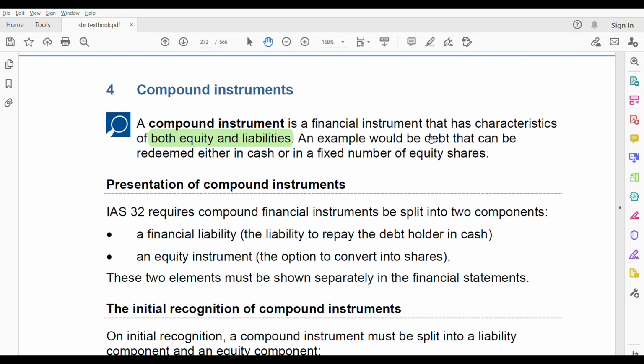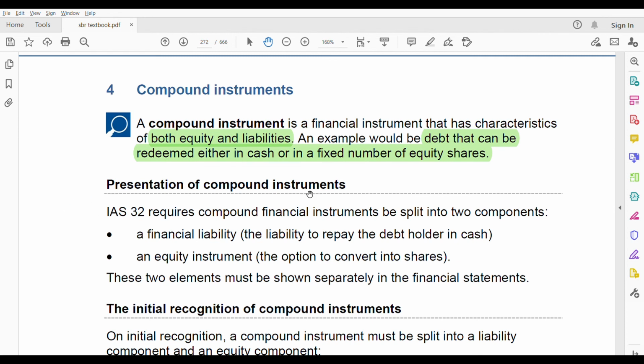An example is also given for you to understand. What is it? A debt that can be redeemed either in cash or a fixed number of equity shares. We have convertible debt, convertible bonds and all. That means the debt later we can change to equity. Either you can take cash or a fixed number of equity shares. So this is like the biggest example. This you can use throughout to understand compound instruments. Debt that can be redeemed in cash, or in a fixed number of equity shares.